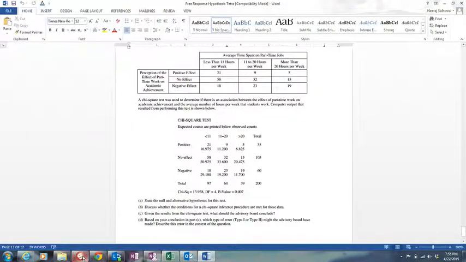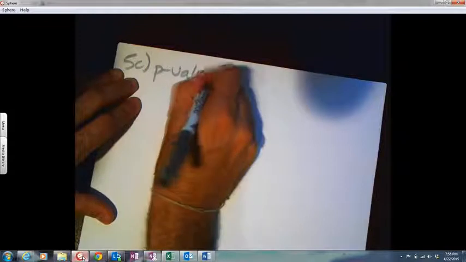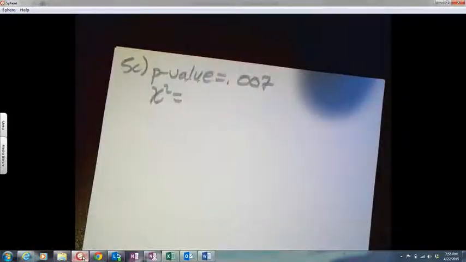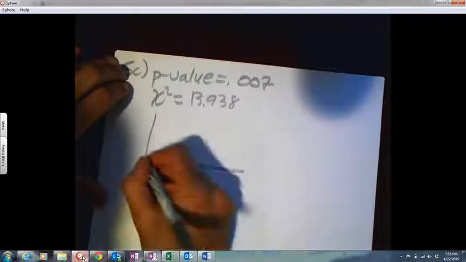Alright, let's see what C says. Given the results from the chi-square test, what should the advisory board conclude? So 5C, let's look. The p-value is 0.007. The test statistic is 13.938. Draw a quick picture. Again, picture is optional, but I think it's always helpful to have the picture.